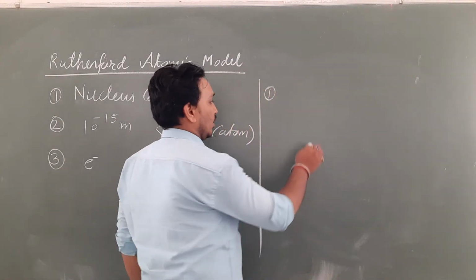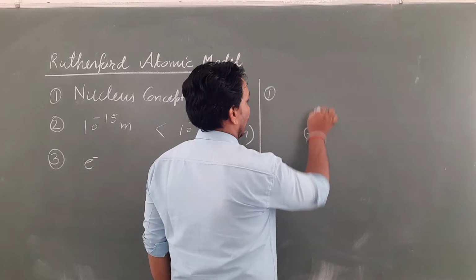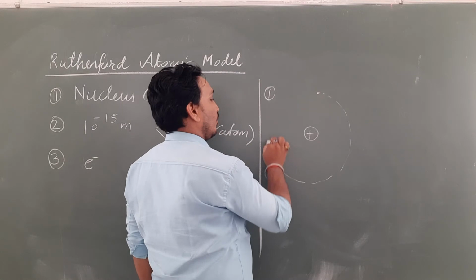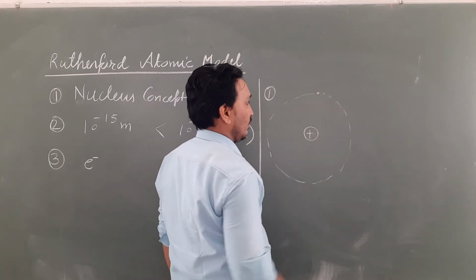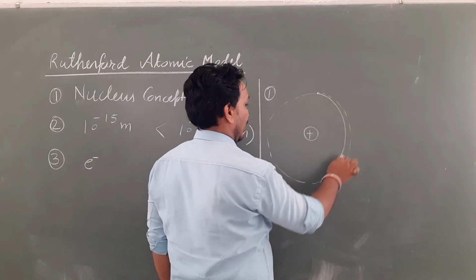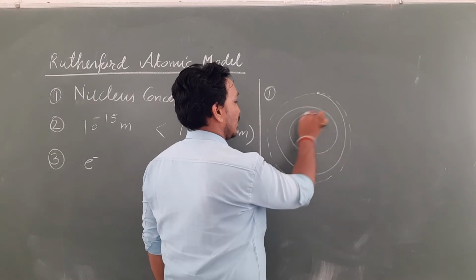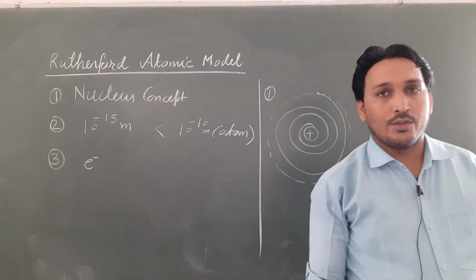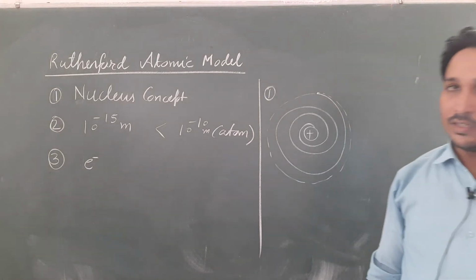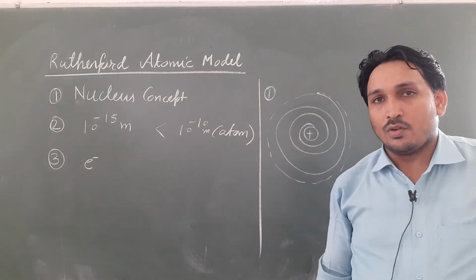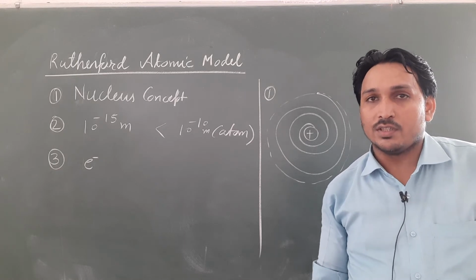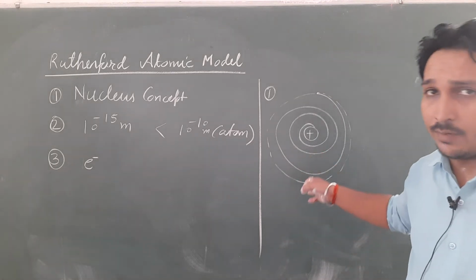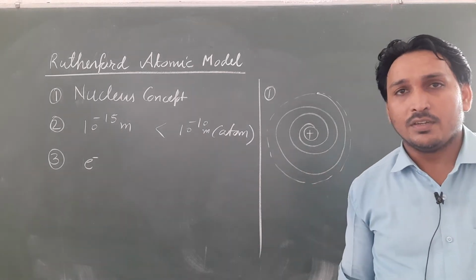If this is the nucleus and the electron is orbiting in this circular path, it loses its energy continuously, so the radius of the circular path decreases continuously, and after some time following a spiral path, it should fall into the nucleus. But this does not happen. The structure of the atom is a stable one, because if this happened, the structure of the atom would be destroyed.